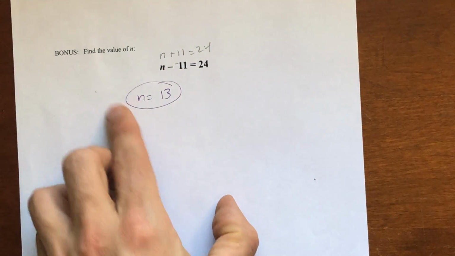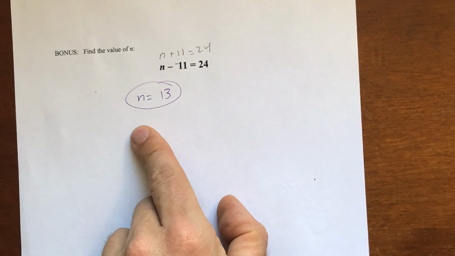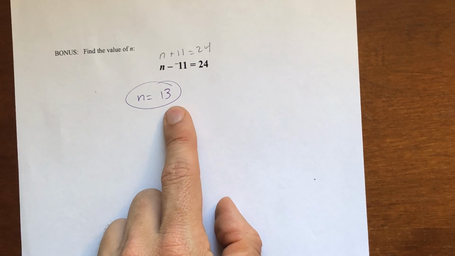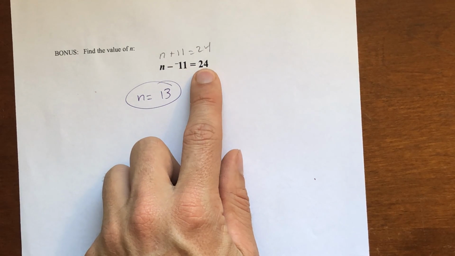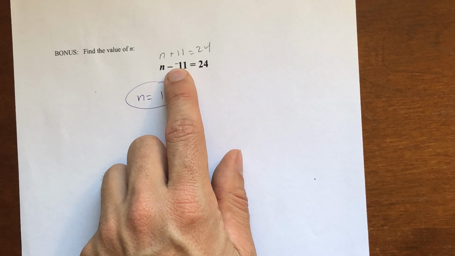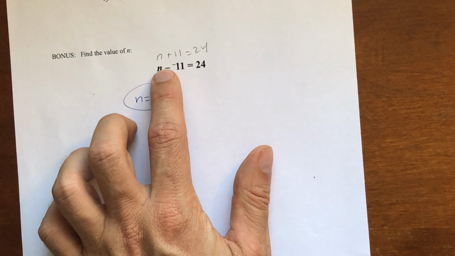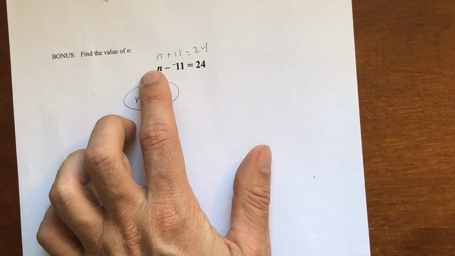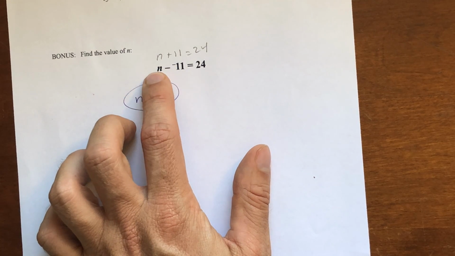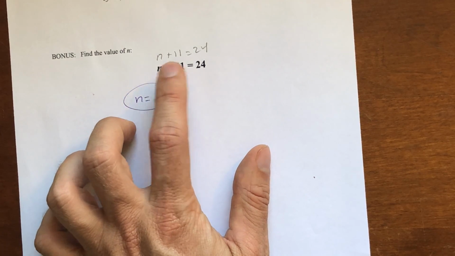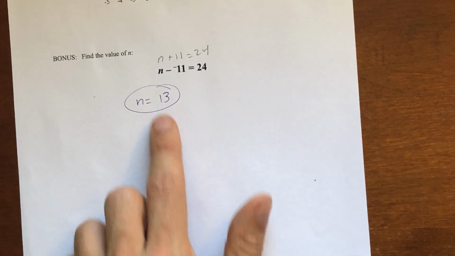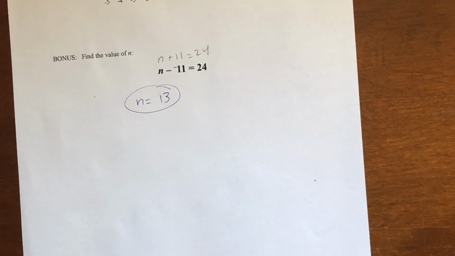And there were a few other possible answers that people had expressed that were not correct. I think 35 was the most common one. If you add 11 and 24, you get 35, but not if it's negative. If it's negative, you get 13. So n minus -11 is like adding 11 to this number. So if you take 13, add 11 to it, you get 24. So that's how we ended up with n equals 13.